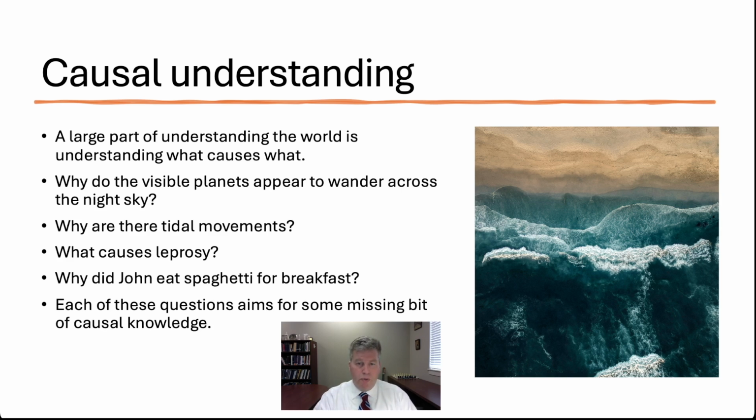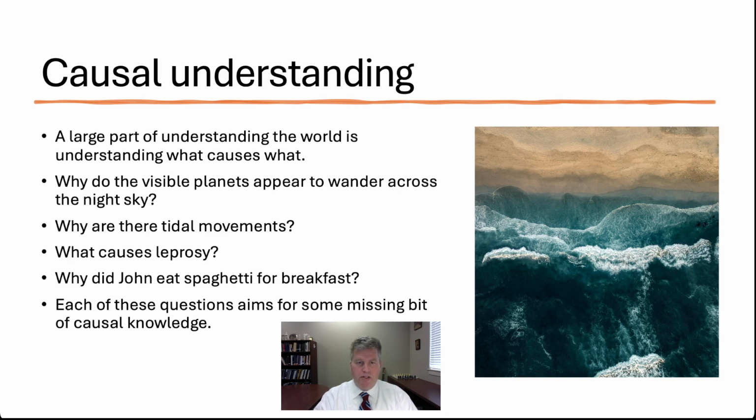Another basic causal question is, what causes leprosy? In the Hebrew scriptures, leprosy is associated with impurity and sin. Leviticus chapter 13, verses 45 through 46 says, "The leprous person who has the disease shall wear torn clothes, and let the hair on his head hang loose. And he shall cover his upper lip and cry out, 'Unclean, unclean.' He shall remain unclean as long as he has the disease. He is unclean. He shall live alone. His dwelling shall be outside the camp." But as medical science developed, we know now that leprosy is a long-term infection caused by bacteria, particularly the bacteria known as Mycobacterium leprae. Infection can lead to damage of the nerves, respiratory tract, skin, and eyes.